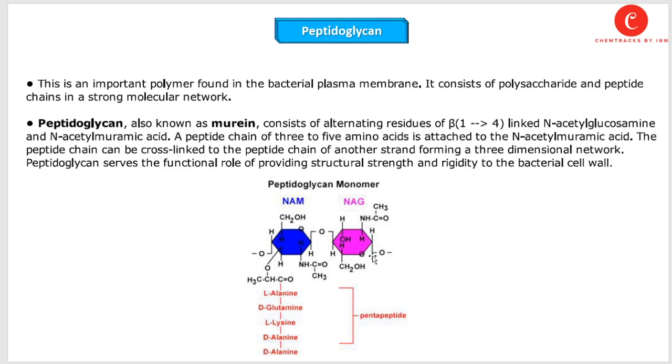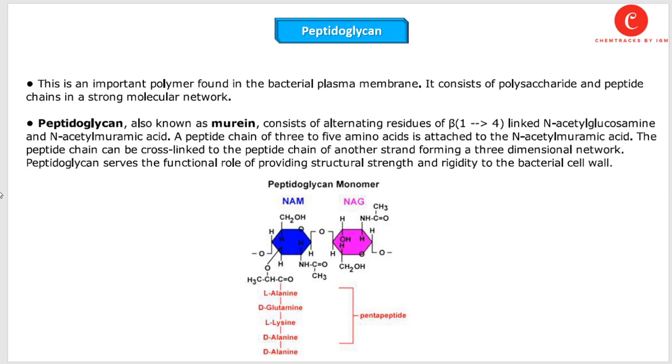This portion of peptidoglycan is made up of sugar molecules, and this portion contains amino acids like alanine, glutamine, lysine, D-alanine, and D-alanine. So this is basically the combination of sugar and amino acid molecules, and due to this reason, it is called peptidoglycan. It is a structural molecule that plays an important functional role in the rigidity and strength of the bacterial cell wall.